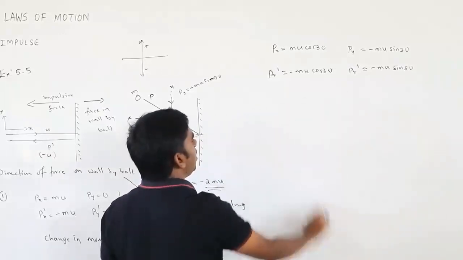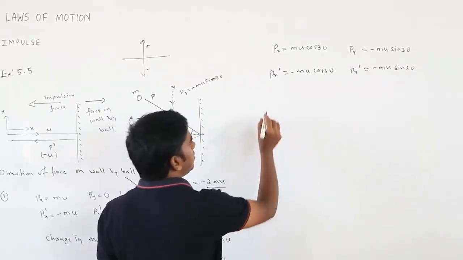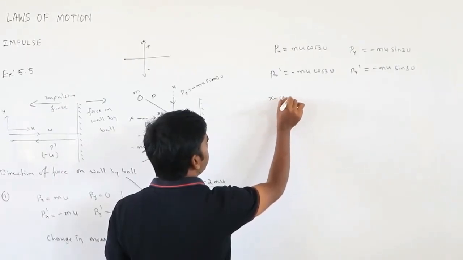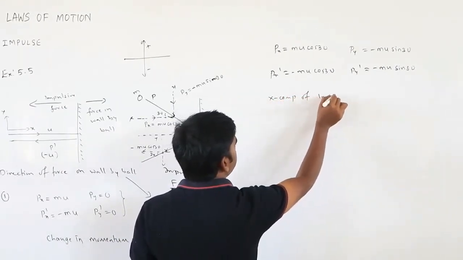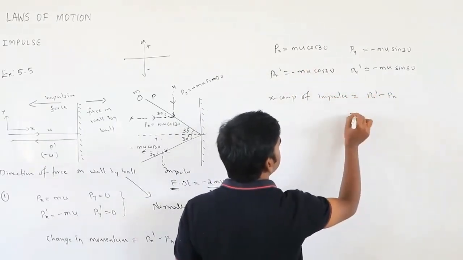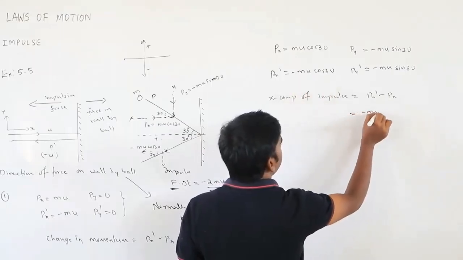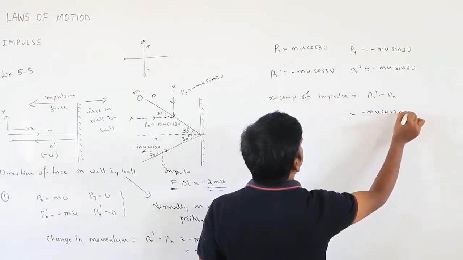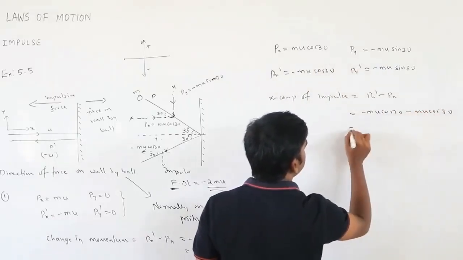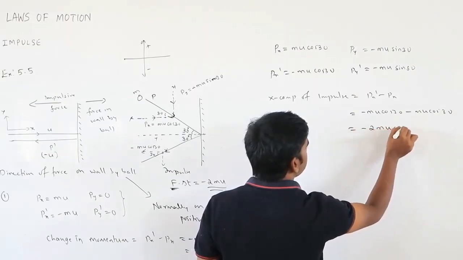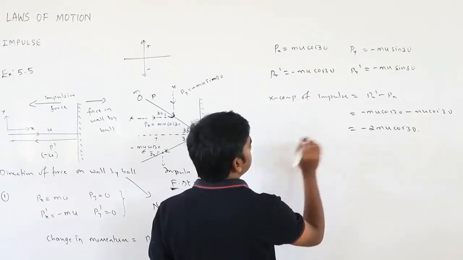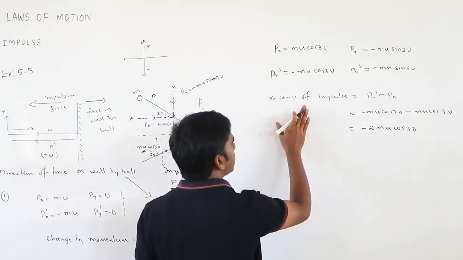Okay. So now we can write the impulse along the x-axis, the x component of impulse. That is px dash minus px, so minus mu cos 30 minus mu cos 30, that is minus 2 mu cos 30. This is the change in momentum for x.